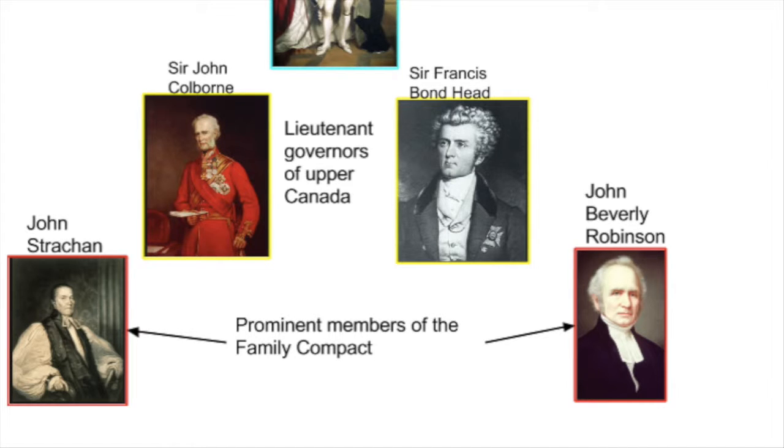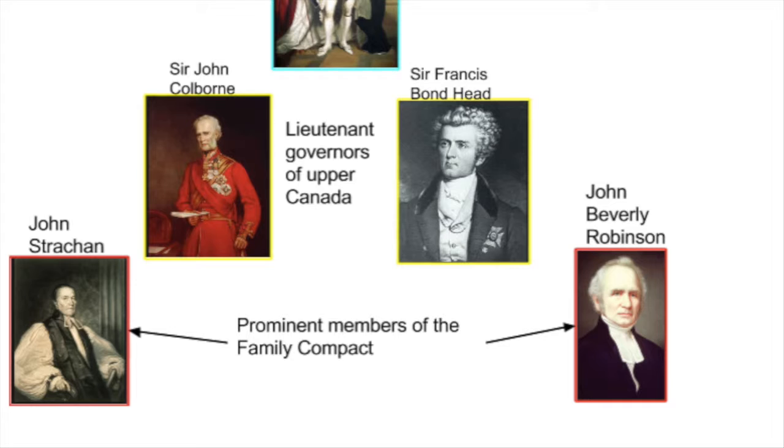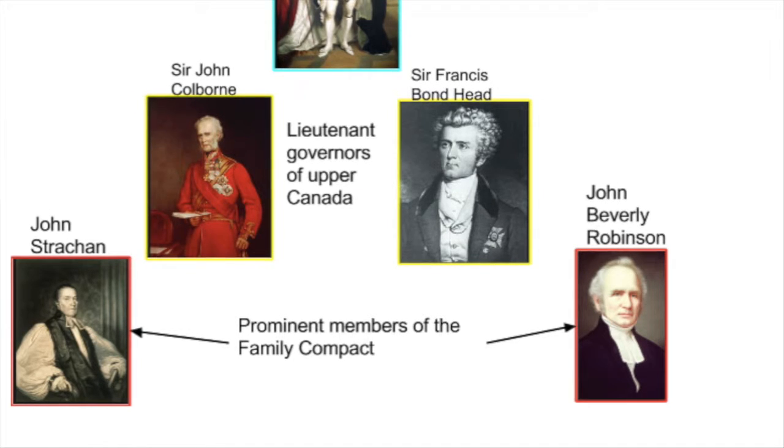The people who governed the people. The government of Upper Canada consisted of four parts at the time. There is the governor, who is appointed by the government in England that represents the monarch. He is only responsible to the government of England and the king and queen.